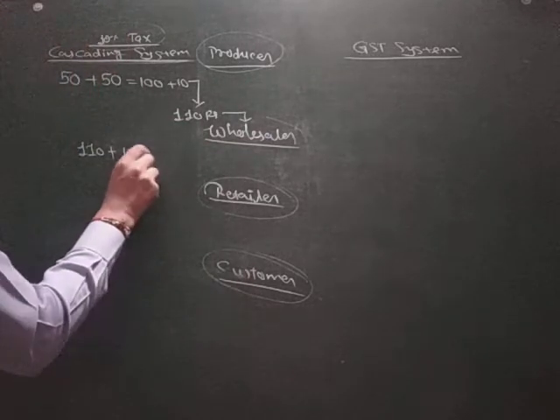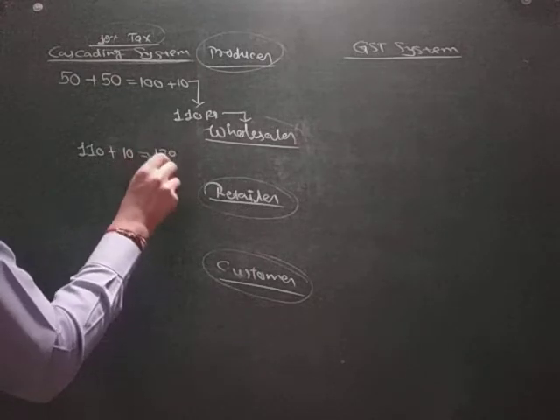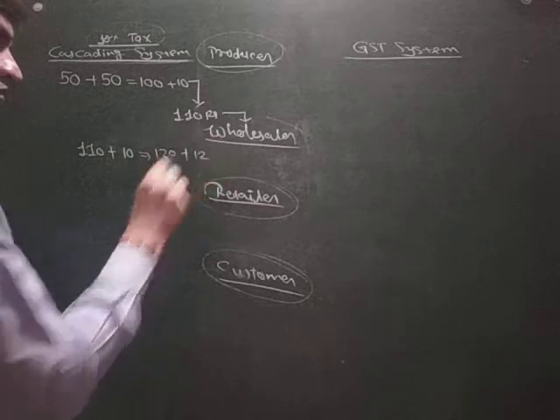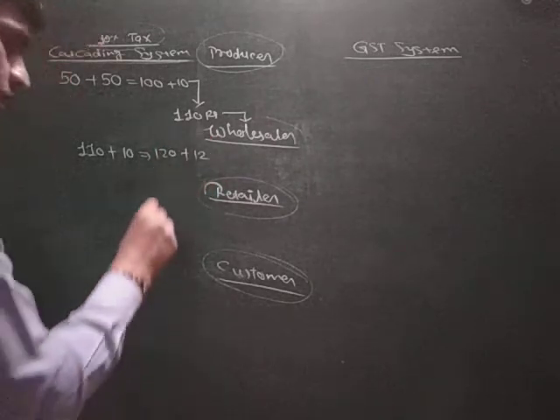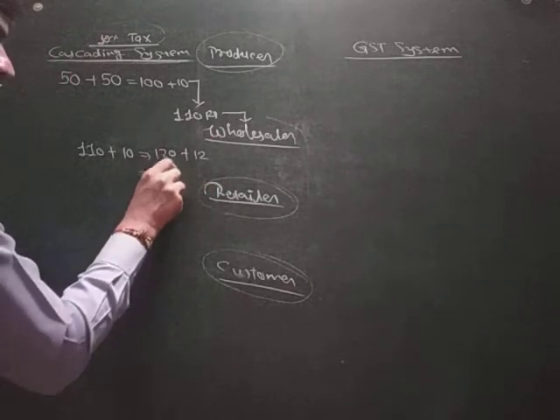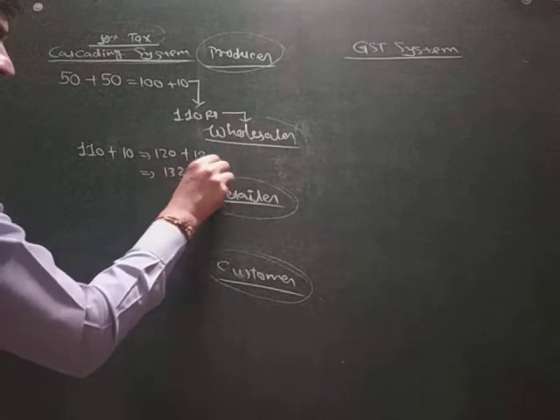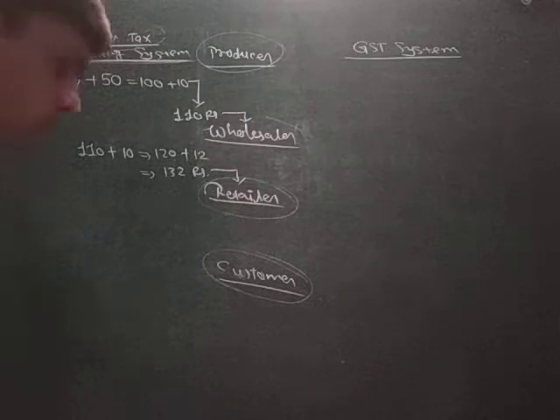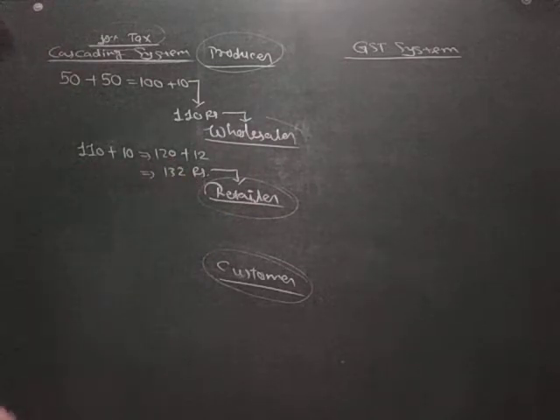Okay, so it becomes 120, and on 120 he has to pay 10% tax to the government. So that is 12 rupees. Okay, so it becomes 132 rupees, and that price the retailer has to pay to the wholesaler. Okay, now this retailer will sell to the customer at what price?